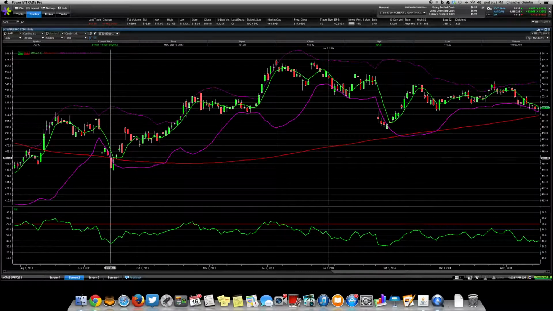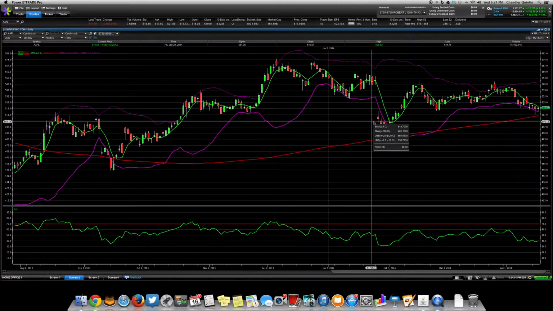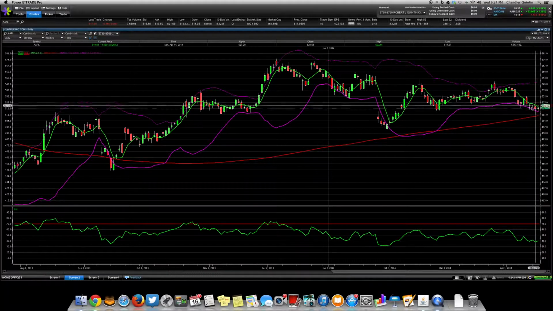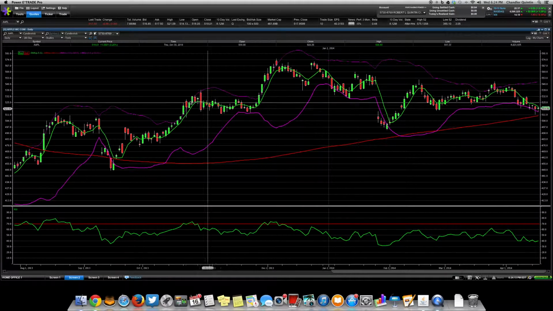You have this situation happen right here. You have the situation happen right here. And it looks like we might encounter the situation right here. So I've been looking at Apple to get long for a longer-term trade. But the volatility before that happens gives some great opportunities to make some quick swing trades.